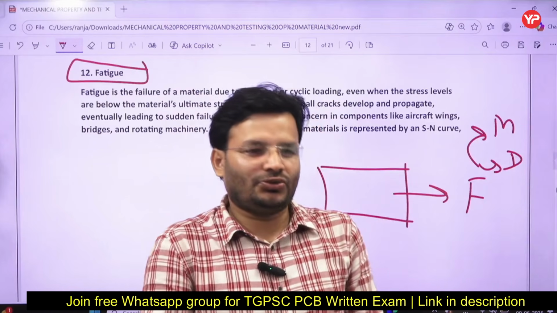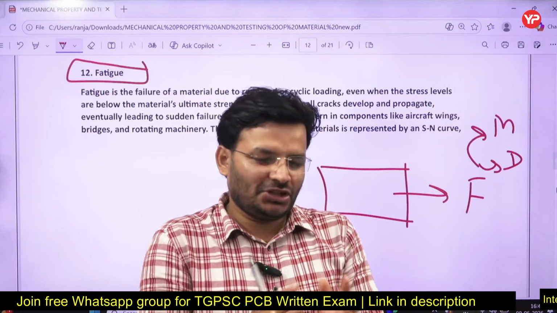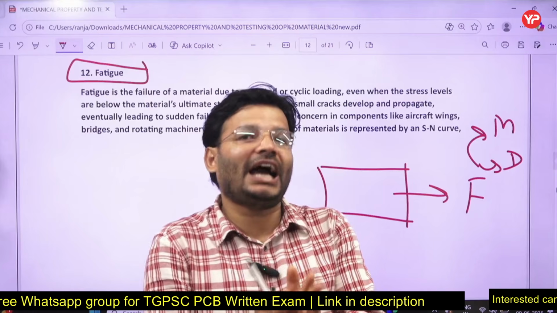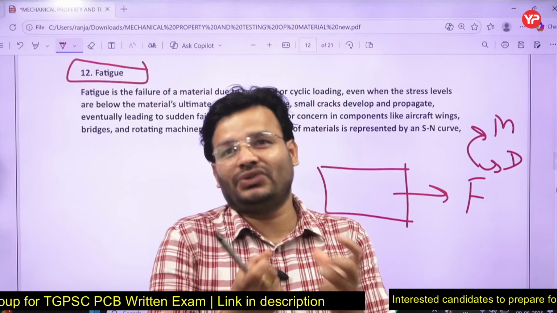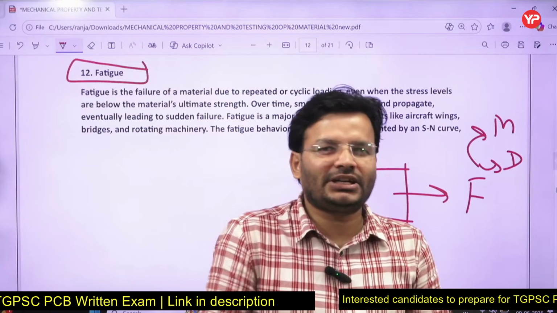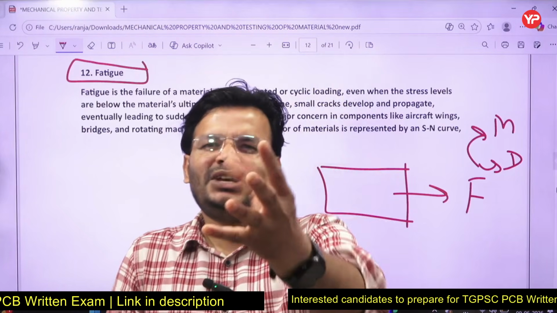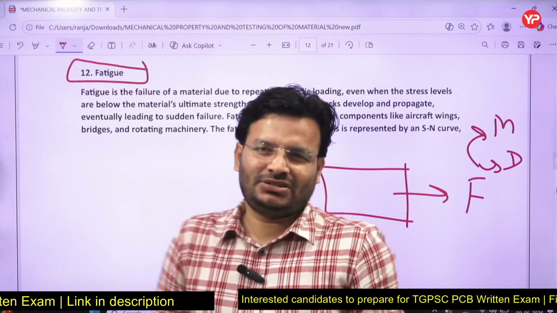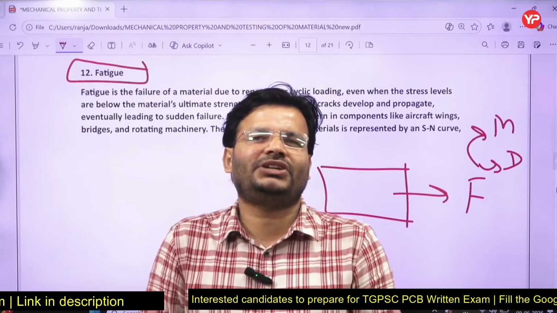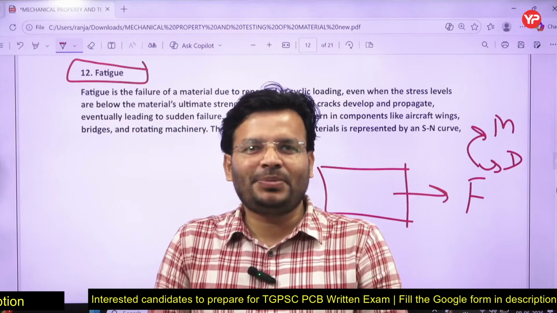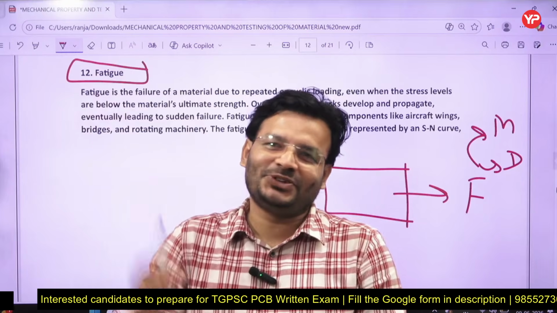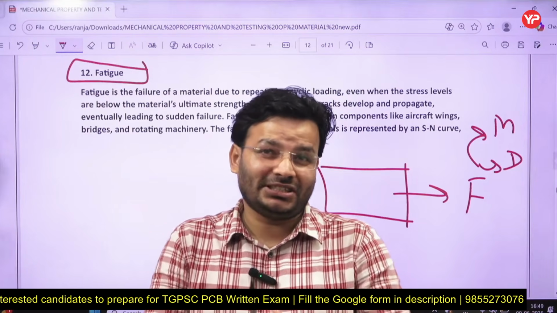So what is fatigue load? Fatigue load is that load in which the magnitude or the direction of load changes with respect to time. That is called fatigue load. And if you talk about actual day-to-day life, load is fatigue. If you have to design a bus, which type of load is there? Obviously fatigue. On the bus, sometimes 20 people could be there, sometimes 10, sometimes 100. So there is a fatigue load.